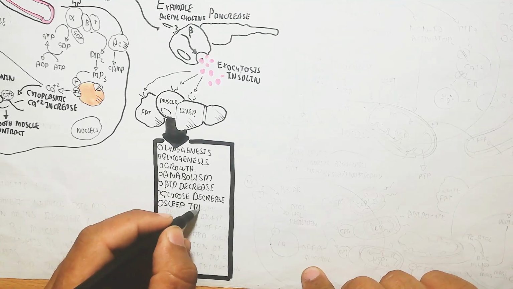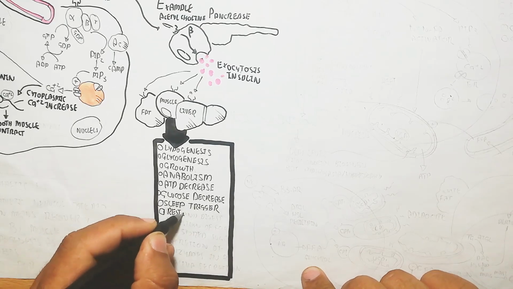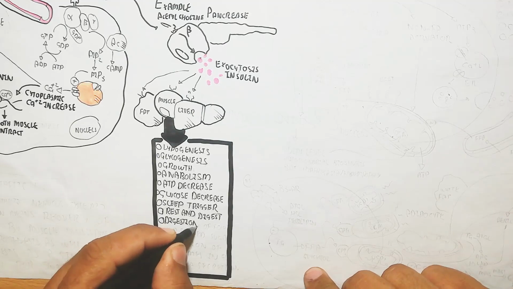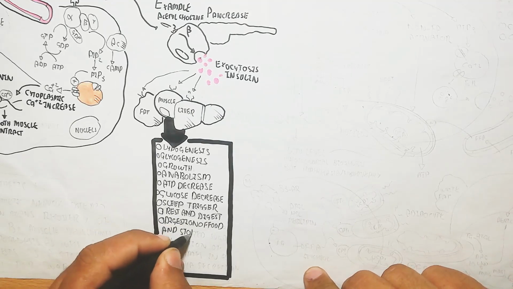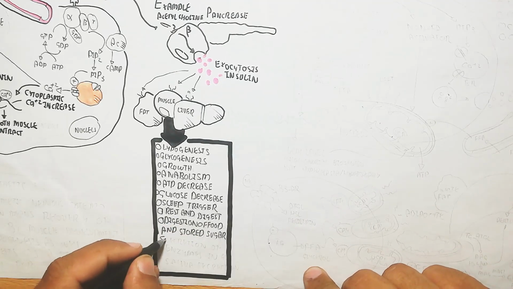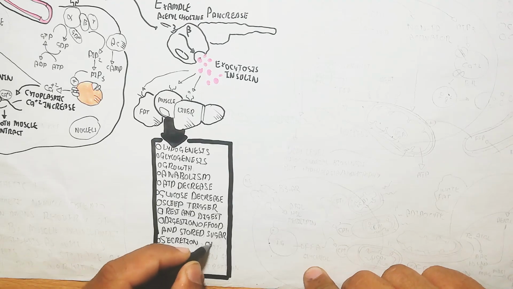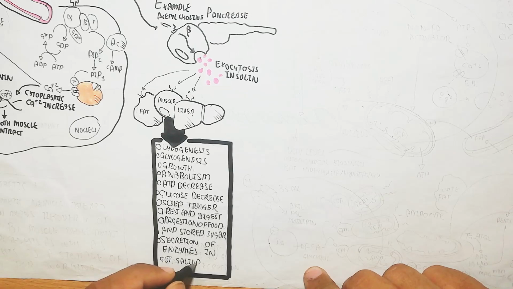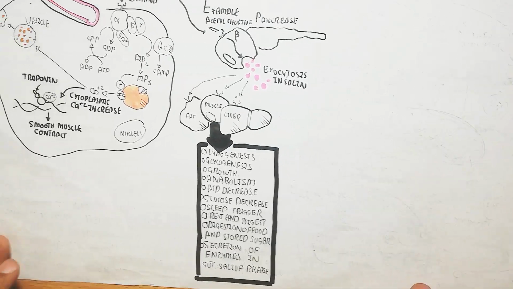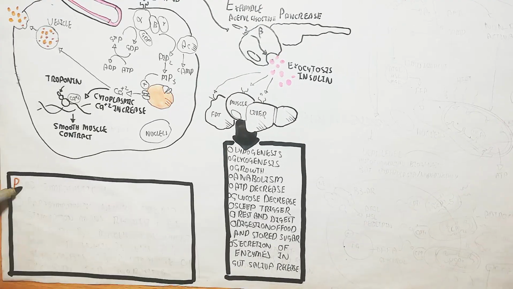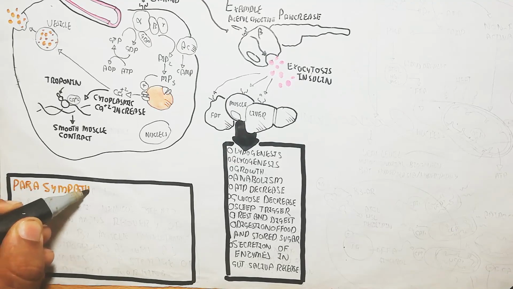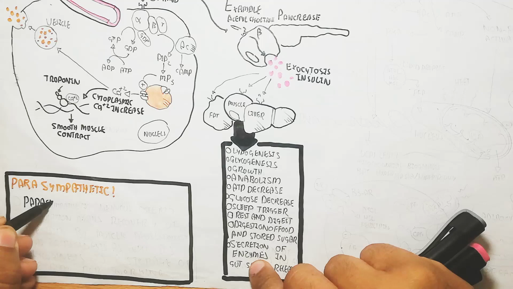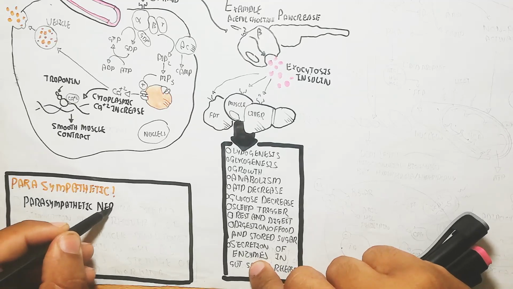In other cells, it leads to lipogenesis in the adipocyte, glycogenesis in the liver and muscle, growth and anabolism in general cells, ATP decrease due to biogenesis of some molecules, and glucose decrease. In this way, sleep is triggered, along with rest and digest, digestion of food, storage of sugar, secretion of enzymes in the gut, and saliva release.